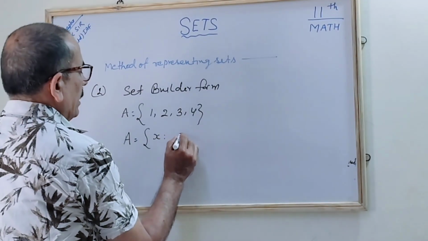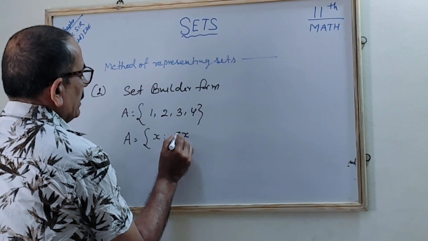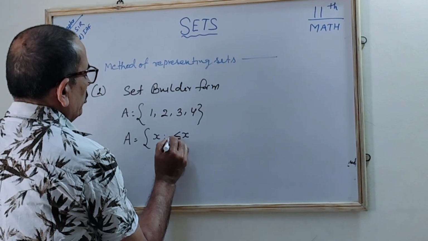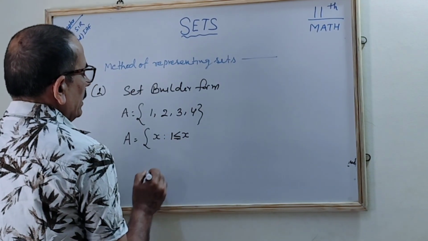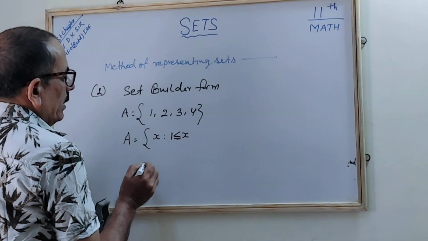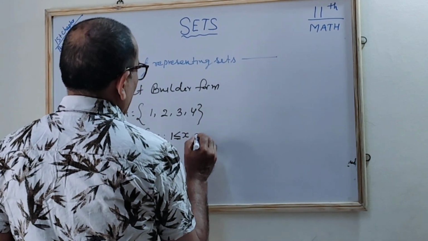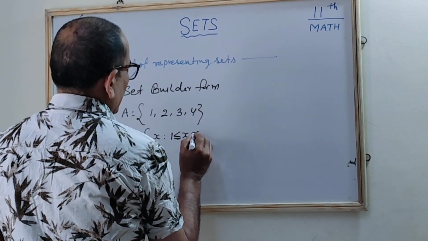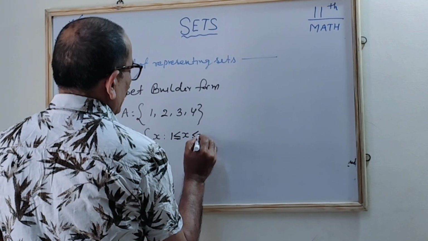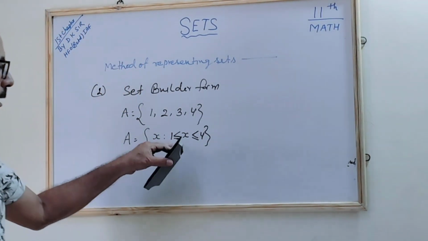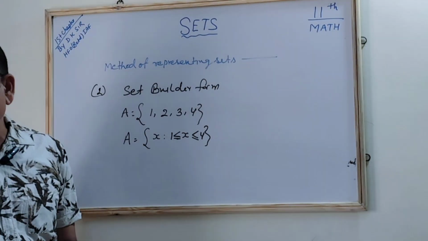You put x less than or equal to 4 and greater than or equal to 1. Correct? So all these terms will be coming. This is one of the ways you can put it.